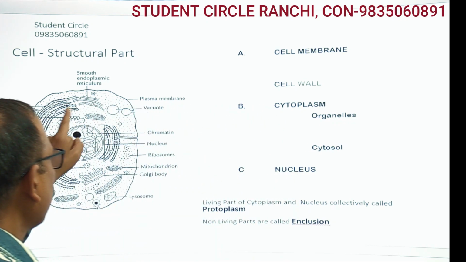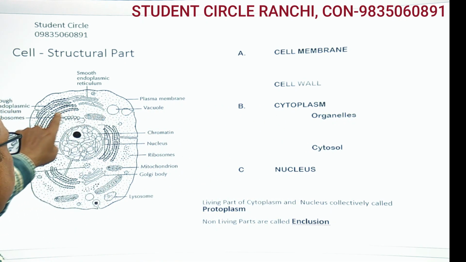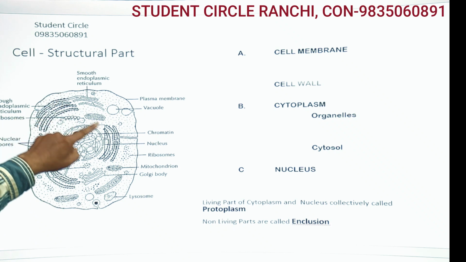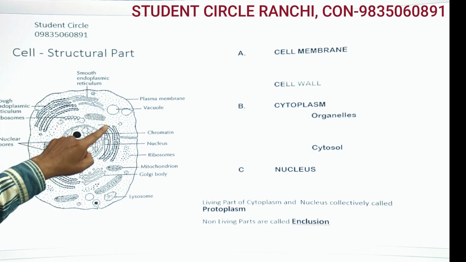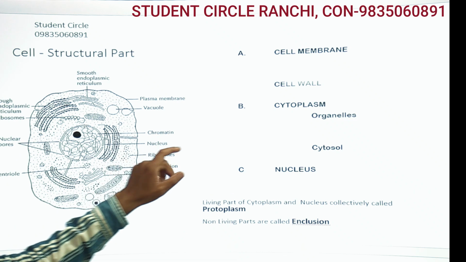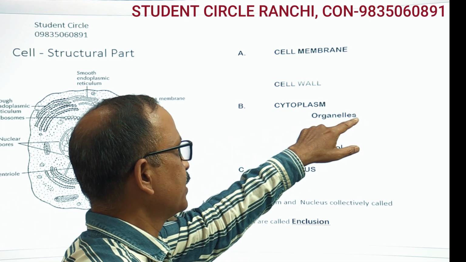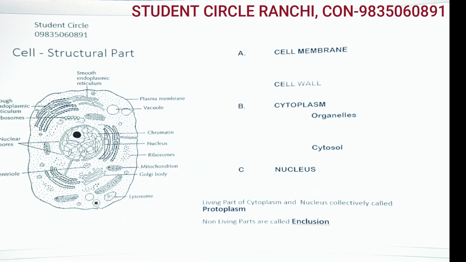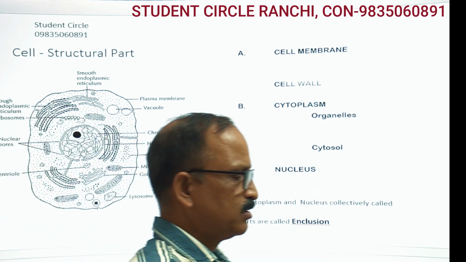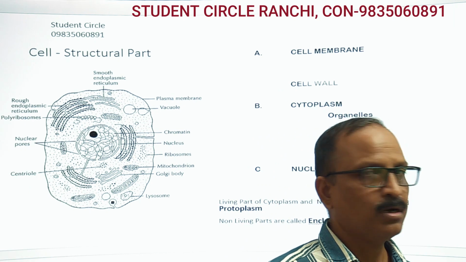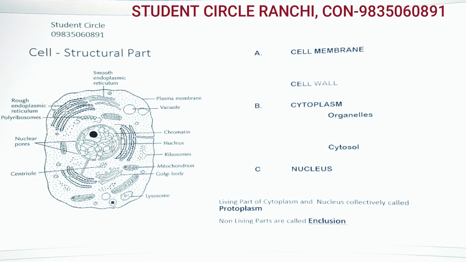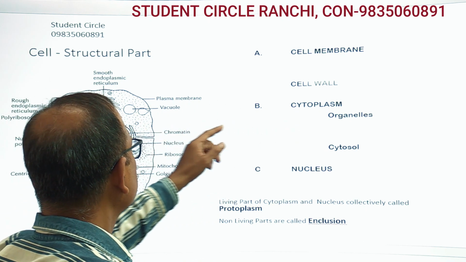So this whole portion is a jelly-like fluid that contains fluid and these small organelles. This is called cytoplasm. So the cytoplasm contains organelles and cytosol, the liquid portion that contains minerals and liquid things, called cytosol.